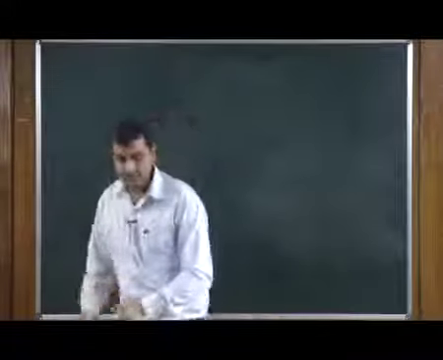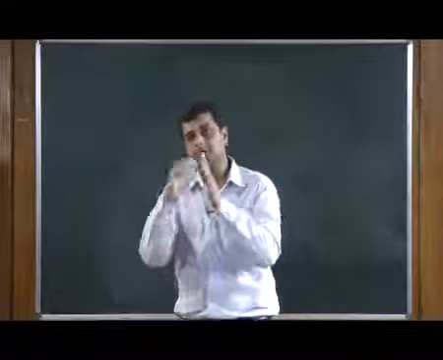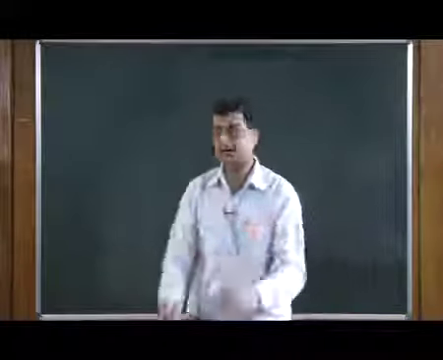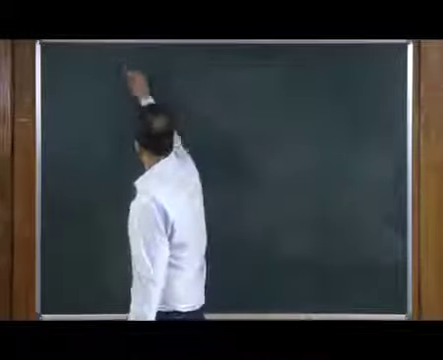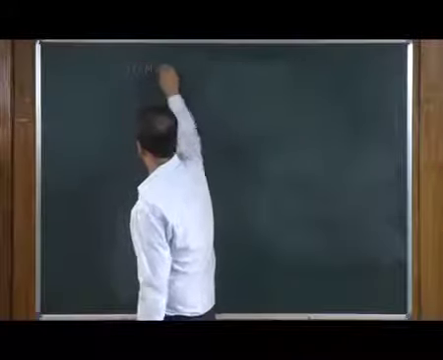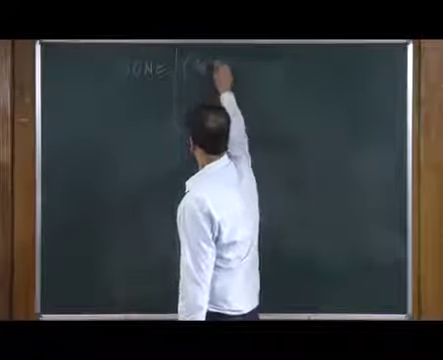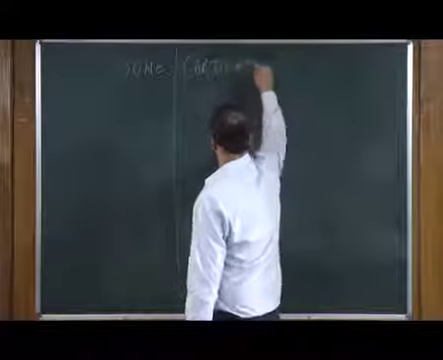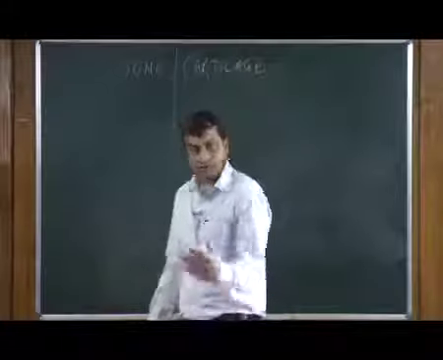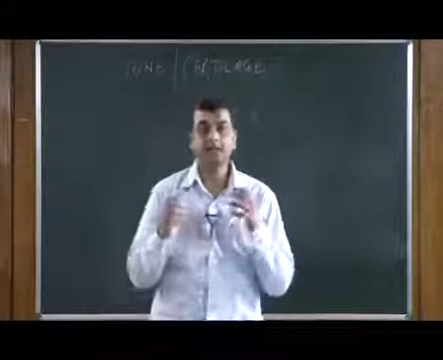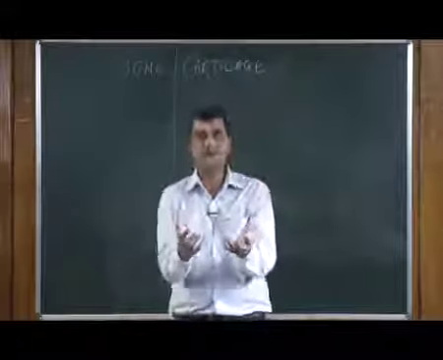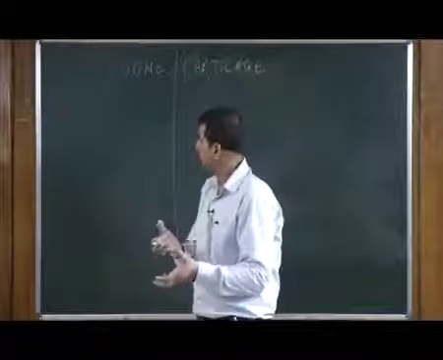So, what we will do, we will make two columns, and in both columns we will compare the structures here. So, we have bone, and on one side we have cartilage. The first thing I discussed is the whole feeling about the bone and cartilage.